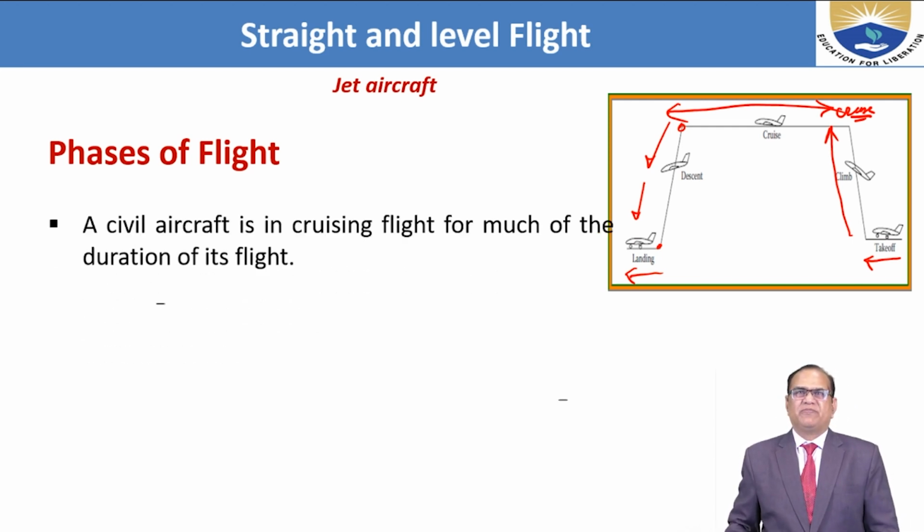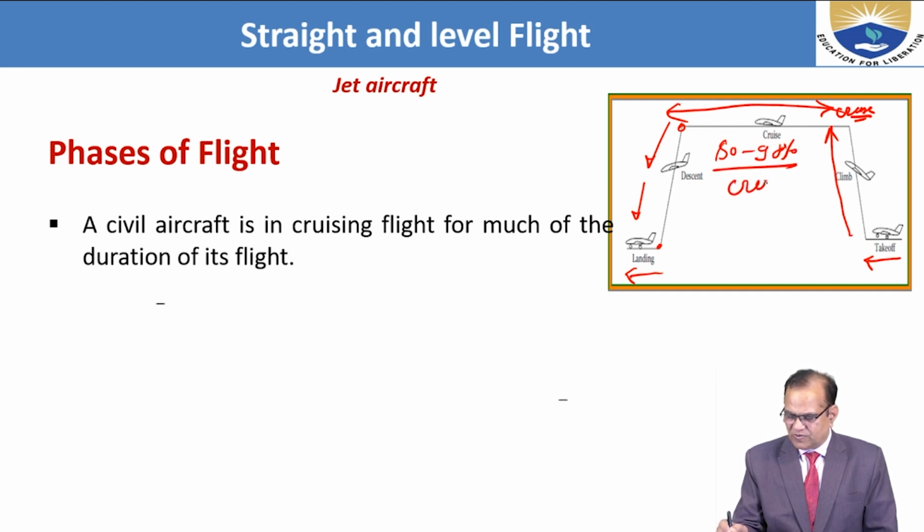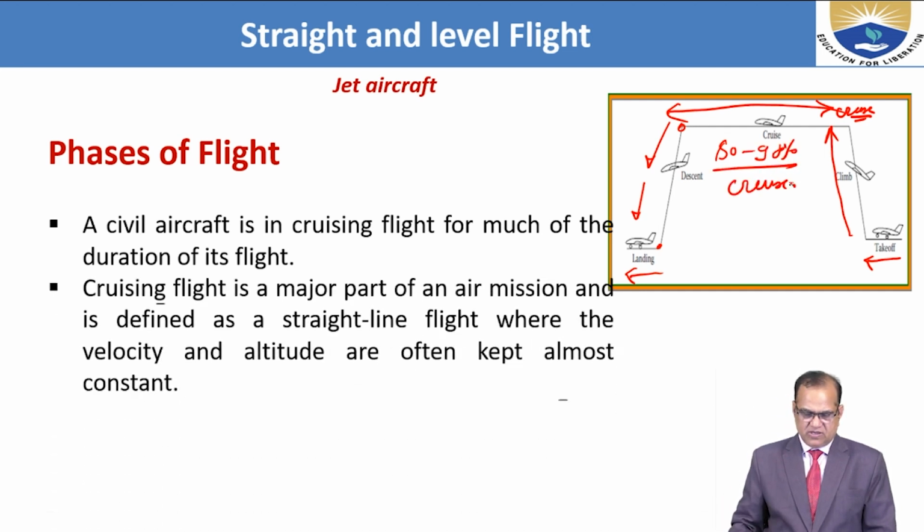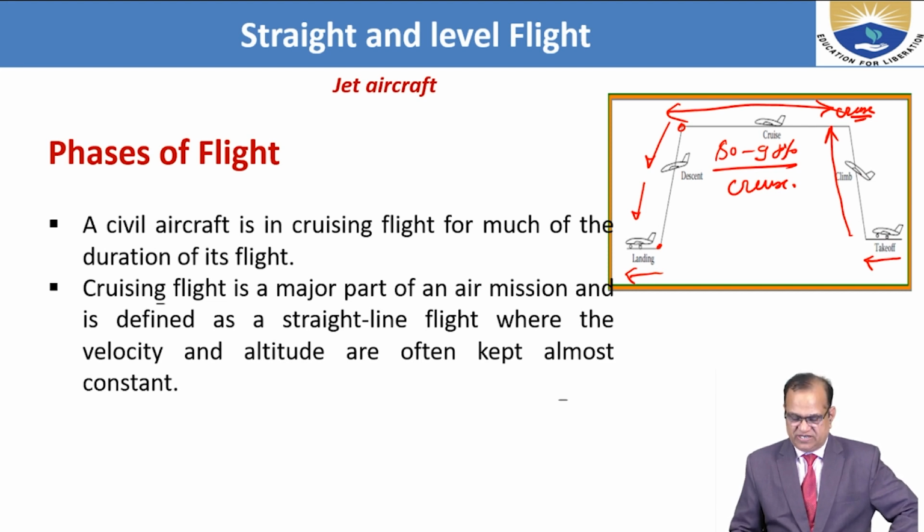A civil aircraft is in cruising flight for much of the duration of its flight. If you see here, nearly 80 to 90% of the flight is the cruise flight. Cruise flight is a major part of an airplane mission and is defined as the straight line flight where the velocity and altitude are often kept almost constant.